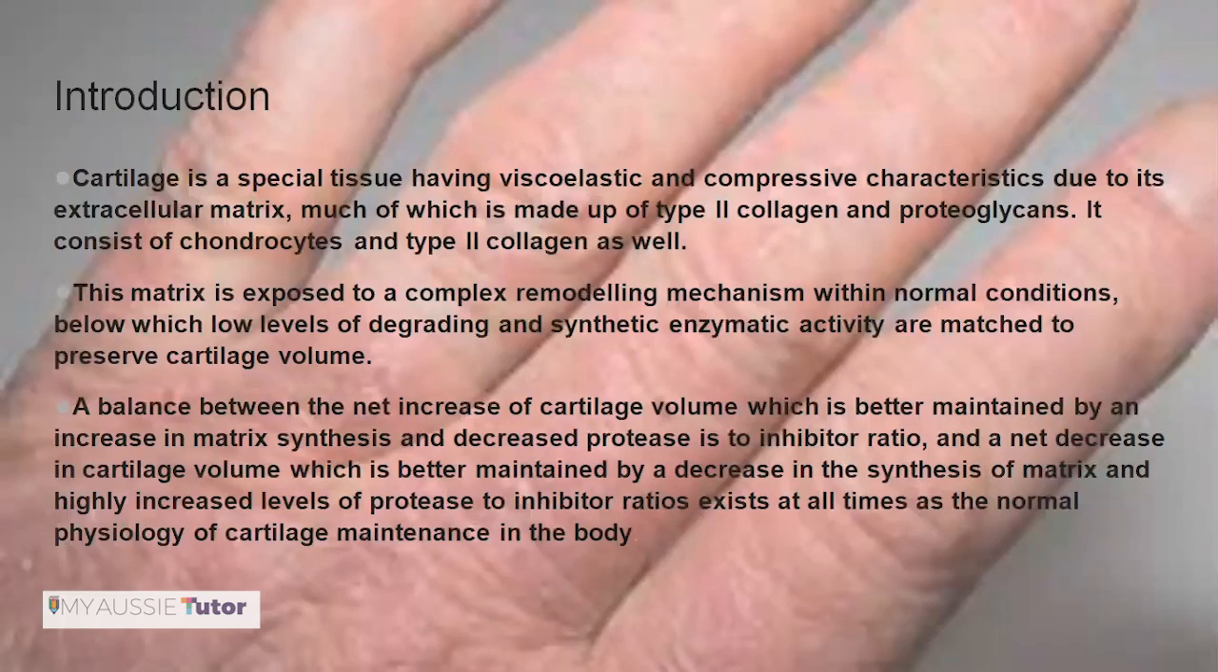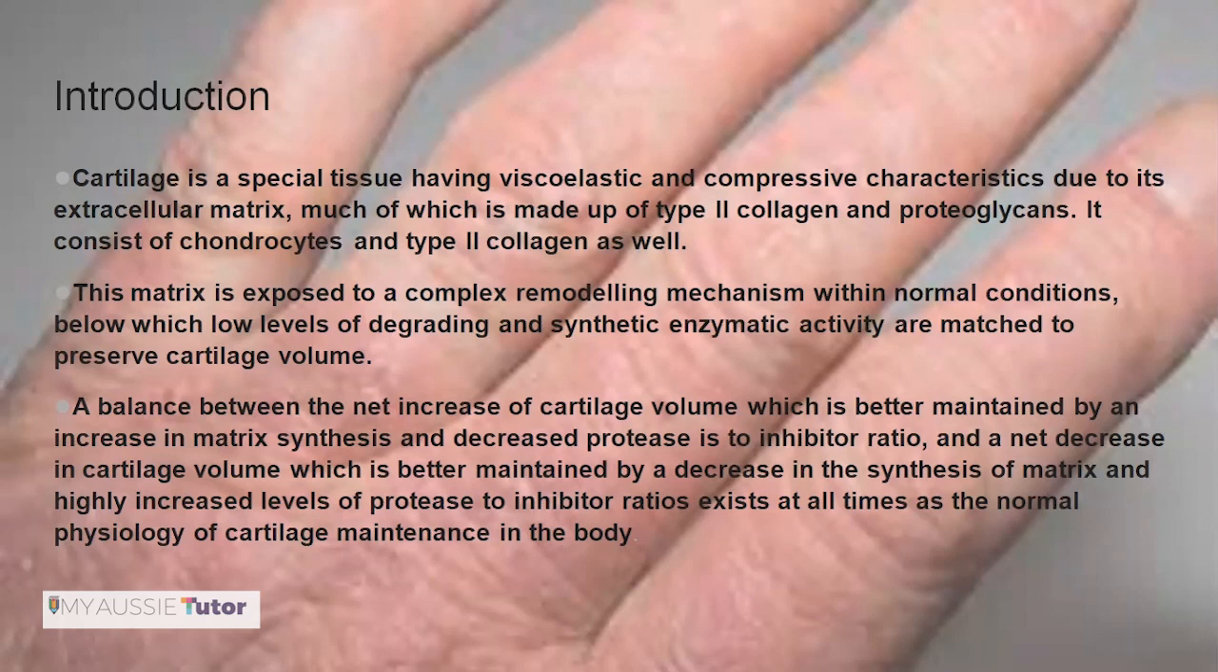So let's begin. First of all, cartilage is a special tissue that has viscoelastic and compressive characteristics due to its extracellular matrix, which is made up of type 2 collagen and proteoglycans, and it consists of chondrocytes as well. Within normal conditions, this extracellular matrix experiences complex remodeling, by which low levels of degrading and synthetic enzymatic activity are matched to preserve the cartilage volume.